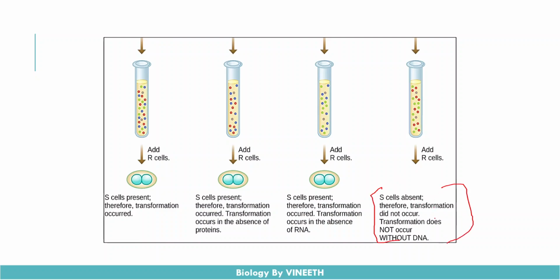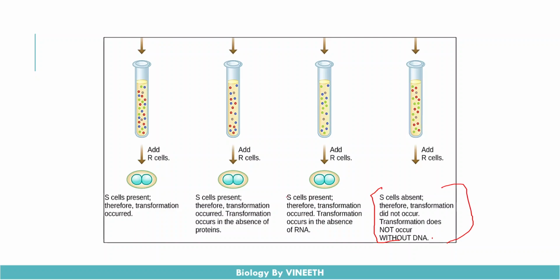That means transformation did not occur because the deoxyribonucleases have cleaved the DNA of the smooth strain bacteria, and the transformation did not occur. So they concluded that DNA was the only material that transforms from the S strain bacteria to the R strain bacteria.